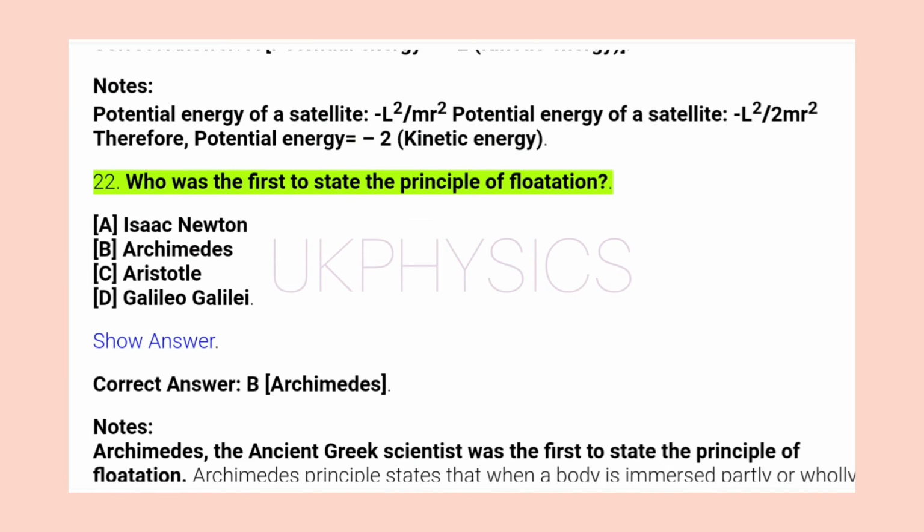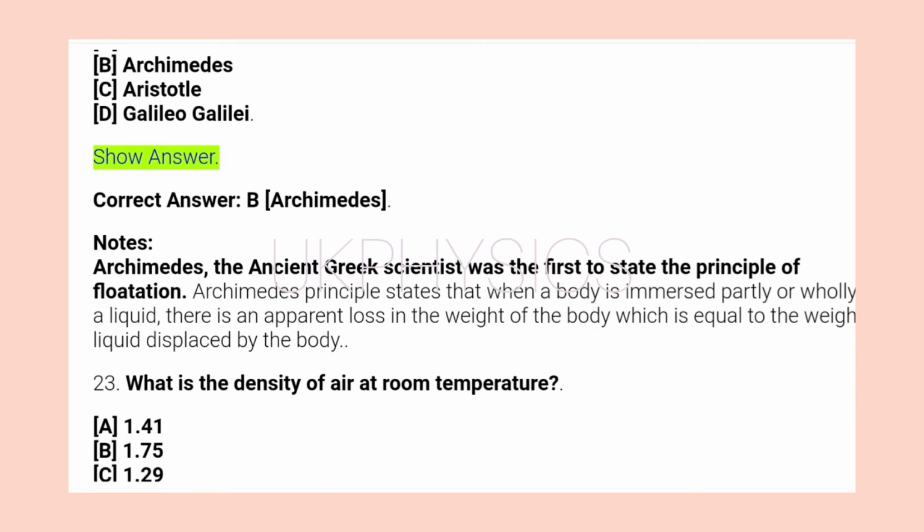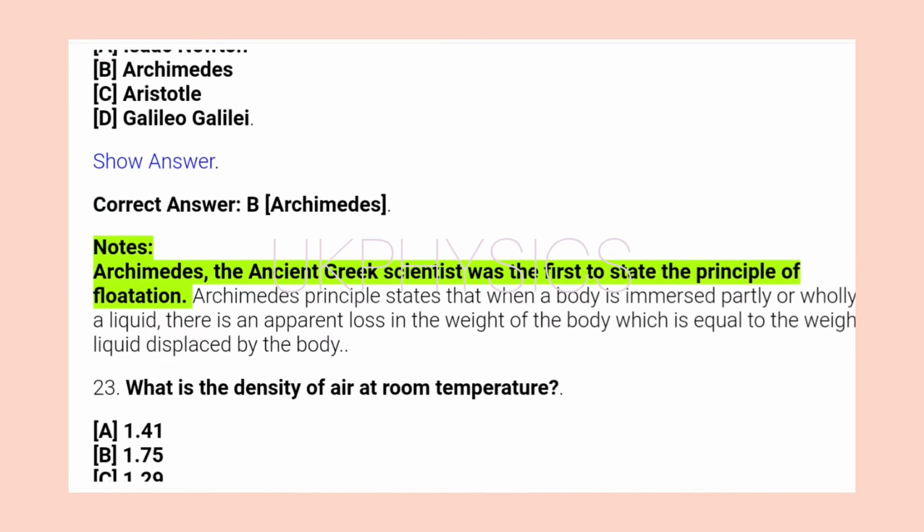22. Who was the first to state the principle of flotation? A. Isaac Newton. B. Archimedes. C. Aristotle. D. Galileo Galilei. Show answer. Correct answer B. Archimedes. Notes: Archimedes, the ancient Greek scientist, was the first to state the principle of flotation.